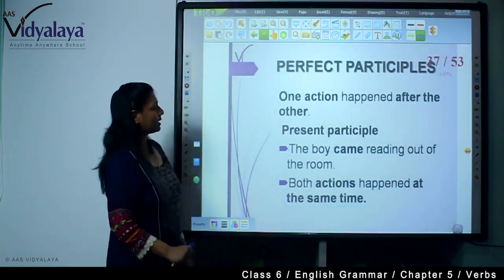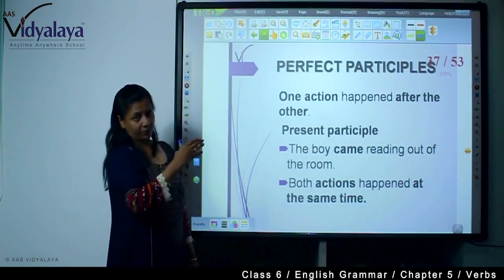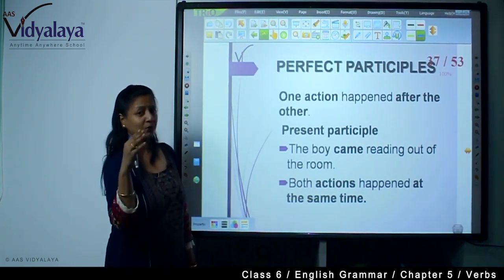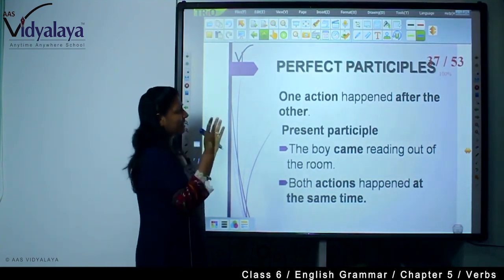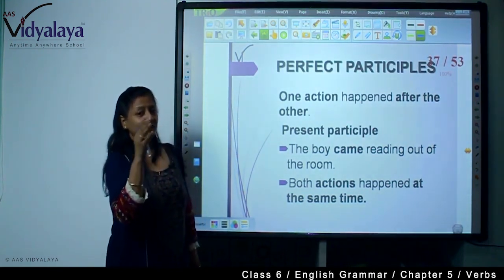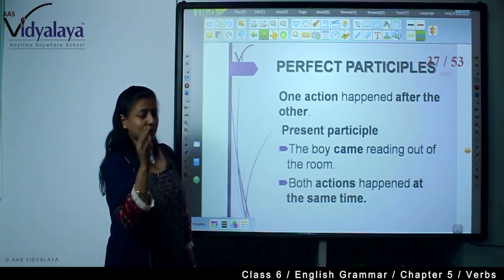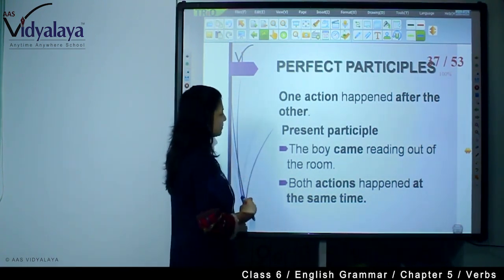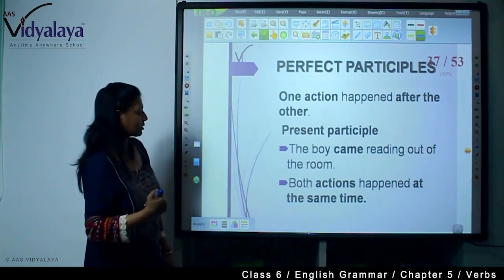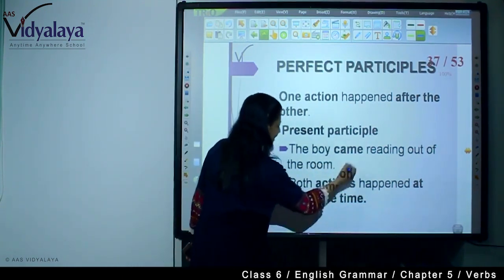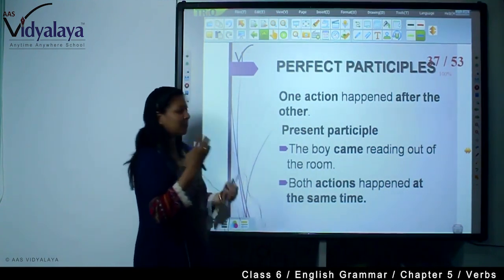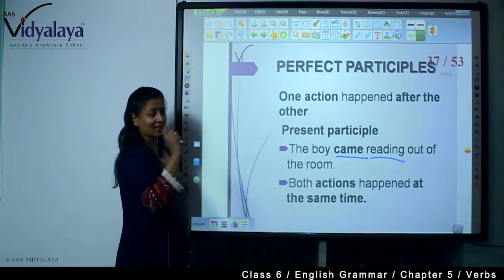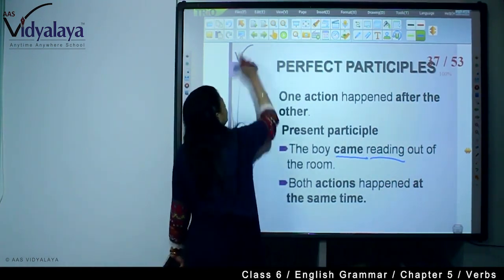Now here, in the previous example you have seen having improved her English. That means one action happened after the other. Pia's progress report was better because she had improved. Now in the present participle, it is like the boy came reading out of the room. So both the actions are at the same time. He came reading out of the room. So coming and reading, both actions are together at the same time.